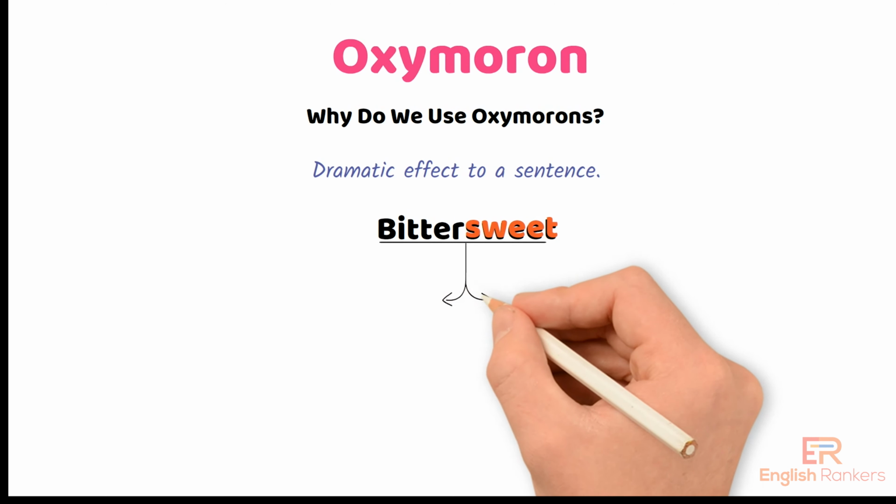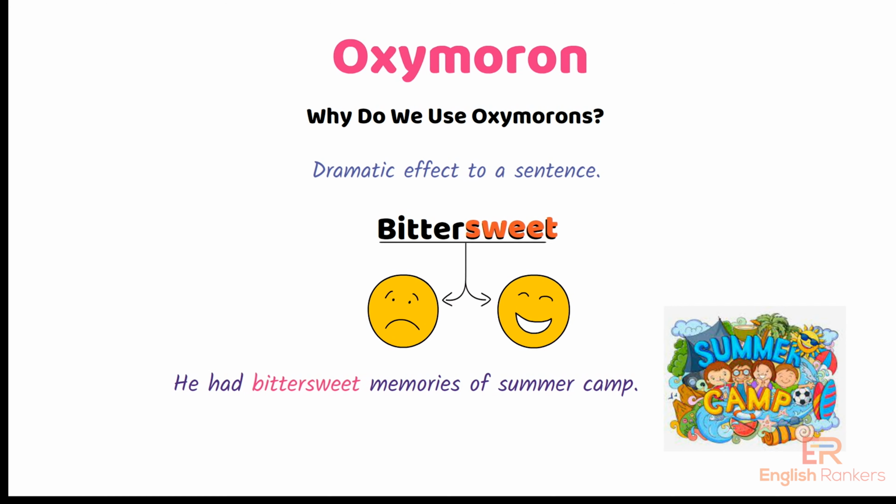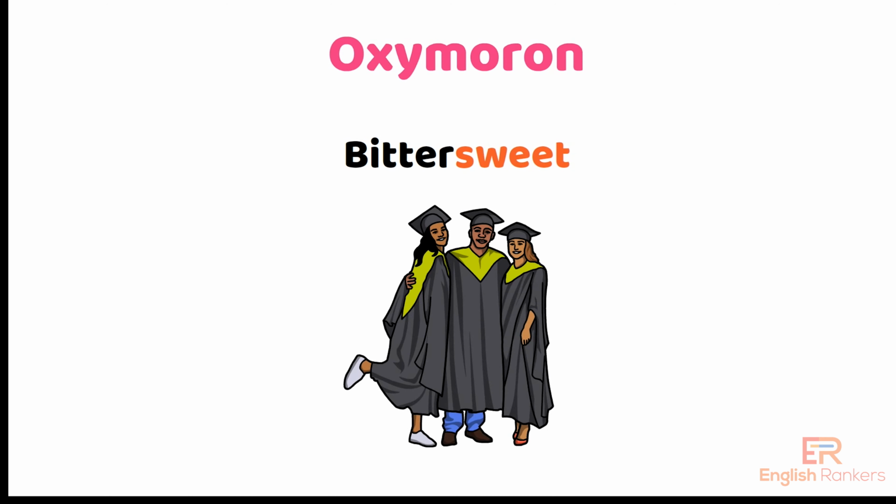Bittersweet involves feelings of happiness and sadness, both at the same time, being partly bitter or sad and partly sweet or happy. He had bittersweet memories of summer camp. Bittersweet is a nice sensation tinged with grief or regret, such as one could experience after graduating from high school or college, where many friendships were formed. But the phrase bittersweet sounds so much more dramatic than sweet. This is an oxymoron because, technically, something can't be both bitter and sweet.